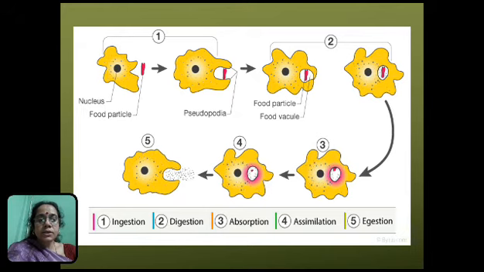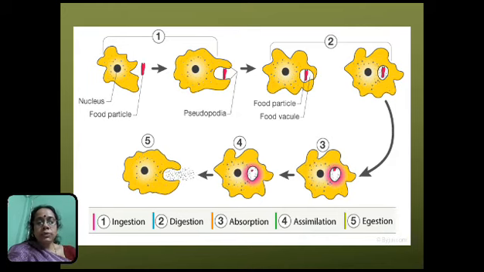The structure of amoeba you can see in the figure here. Its body is made up of only one cell, and this cell has the cell membrane, a round dense nucleus, and many small bubble-like vacuoles in the cytoplasm. The vacuoles of the amoeba are mainly of two types, that is food vacuoles and the contractile vacuoles.